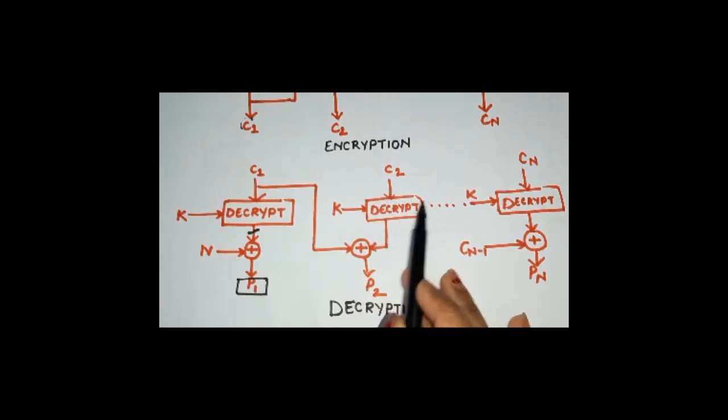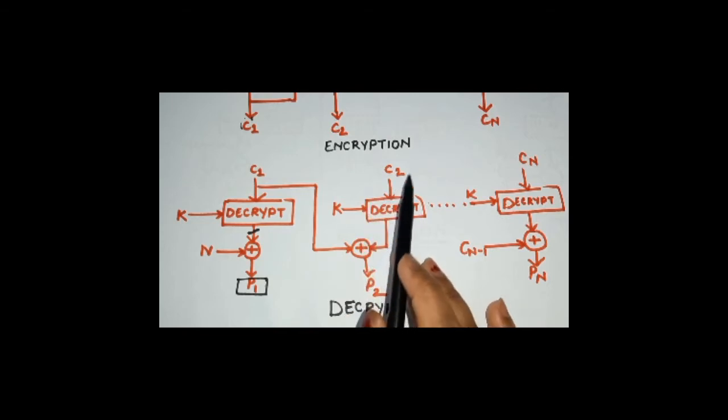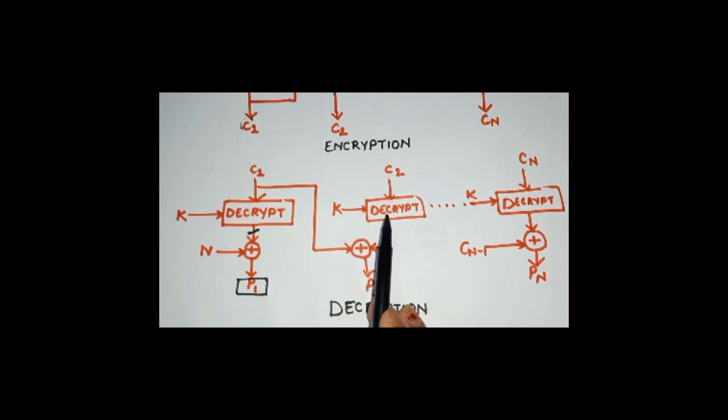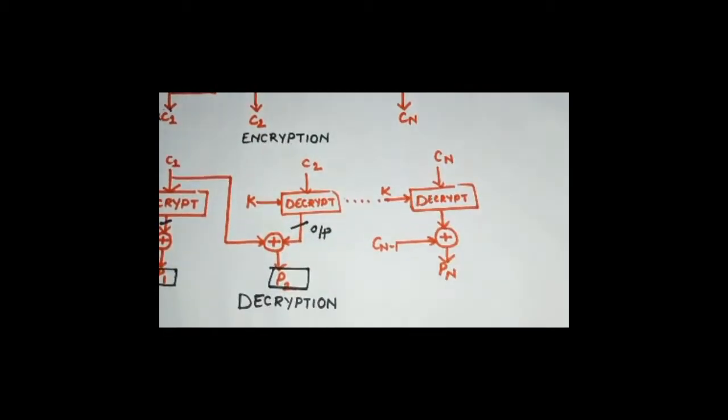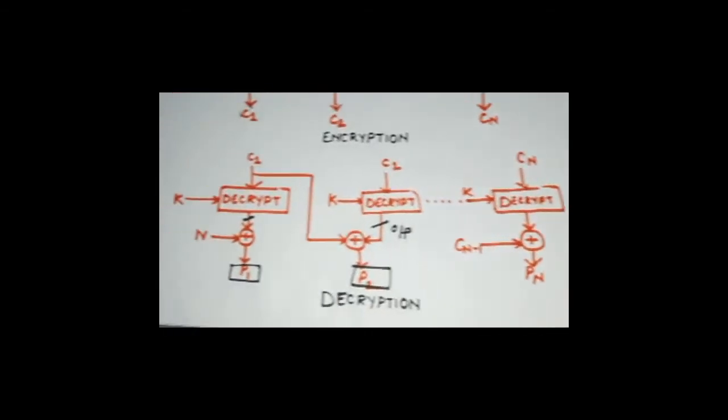In the second step, we take the second block of ciphertext as an input along with the same key, and after generating an output, this output is XORed with the preceding ciphertext, and then the second plain text is generated. Similarly, this will be done for all the other steps. I hope you've understood the entire procedure.